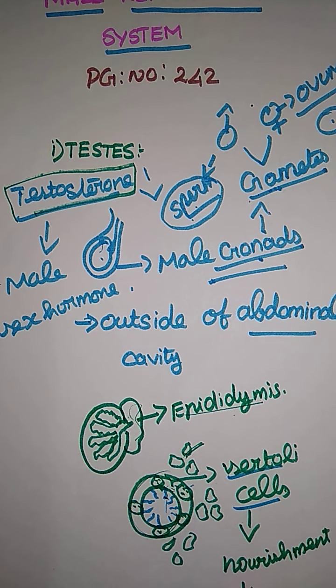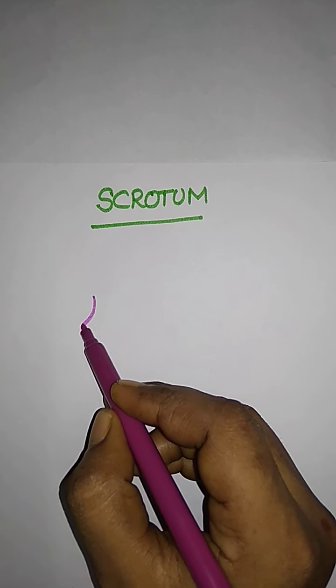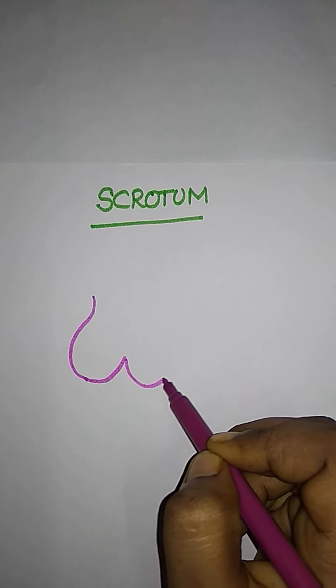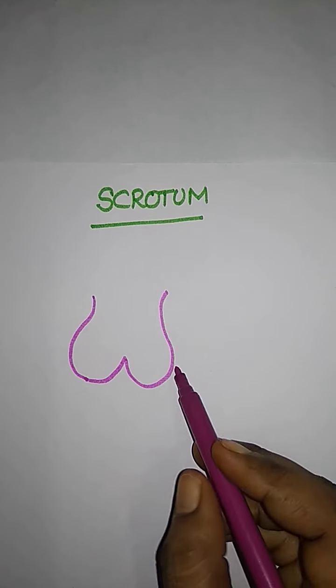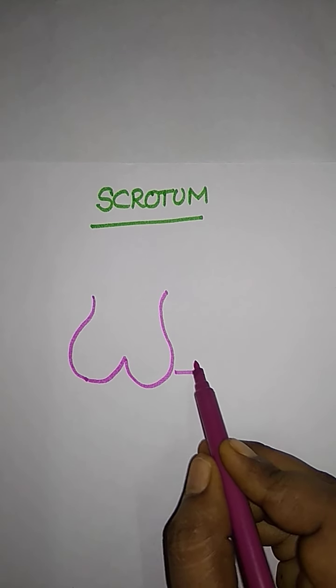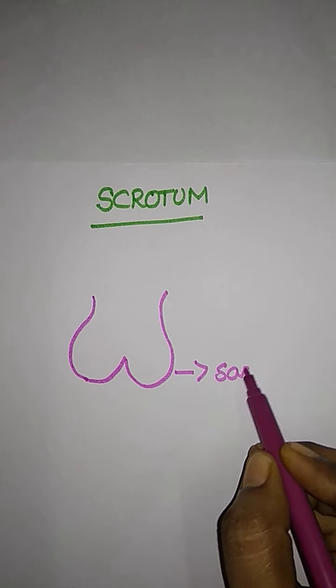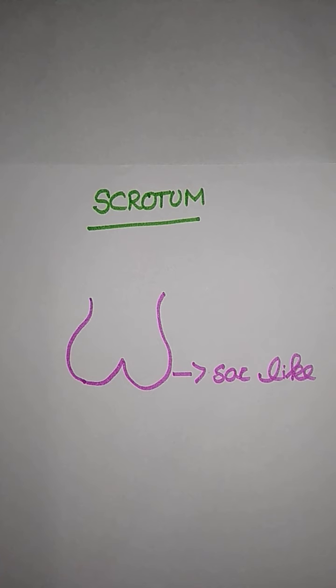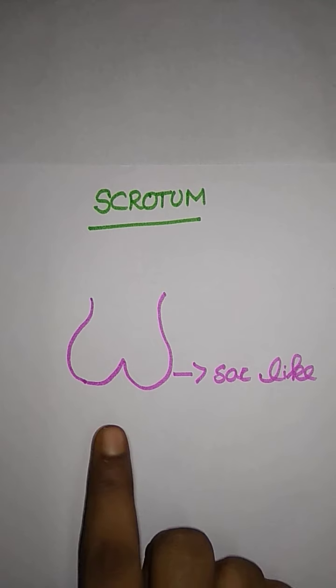So that's it for the testis. Next one, the scrotum. The next reproductive structure in the male is the scrotum. We already said that it covers the testes. It is a loose pouch-like structure, a sac-like structure, a covering made up of skin only, and it is divided internally.